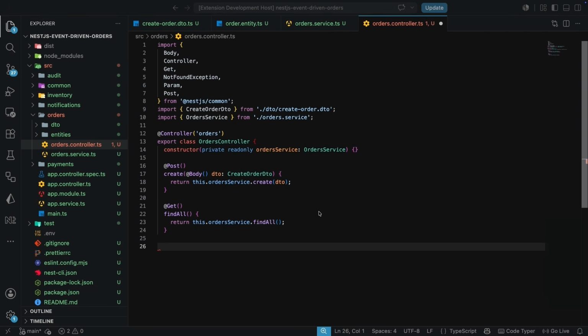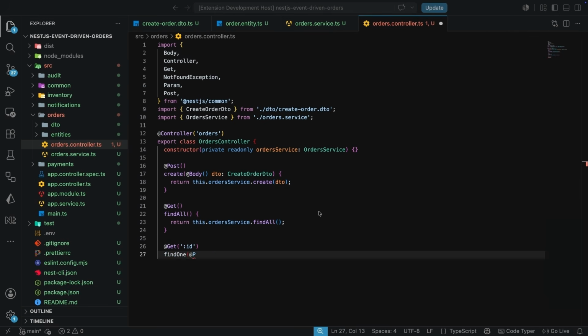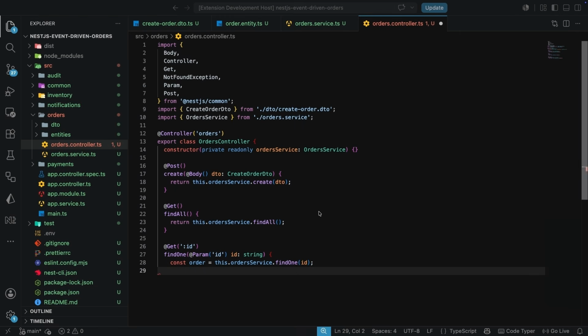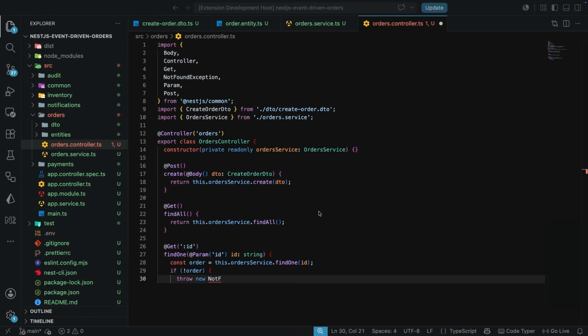And finally, we want to check for the ID. So findOne is going to destructure the ID, making use of the Param decorator, and we're going to store it in the ID variable here. We're going to get the order by calling this.service.findOne. We pass the ID. If we are not able to find the order, then we throw a new NotFoundException that the order with a specific ID is not found. And finally, we can go on to return the order if we're able to find a match.